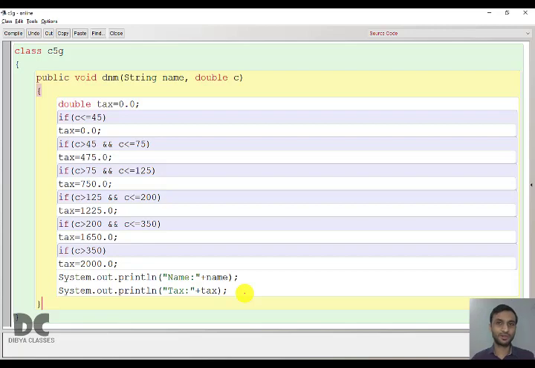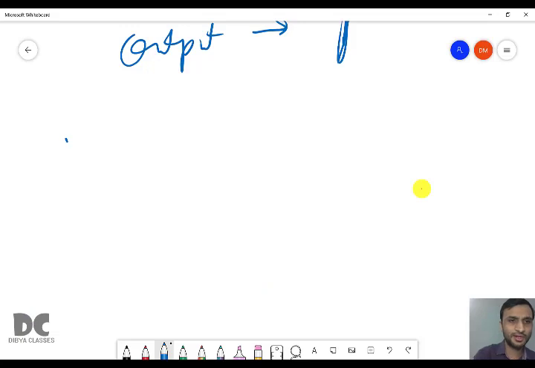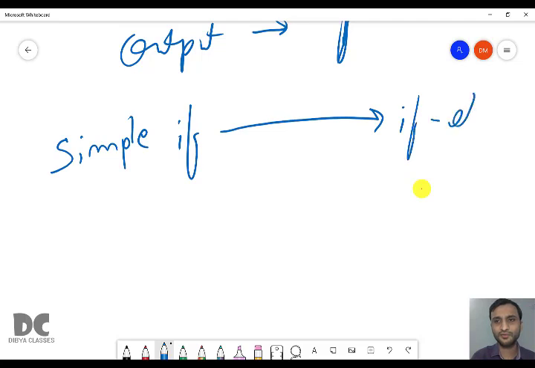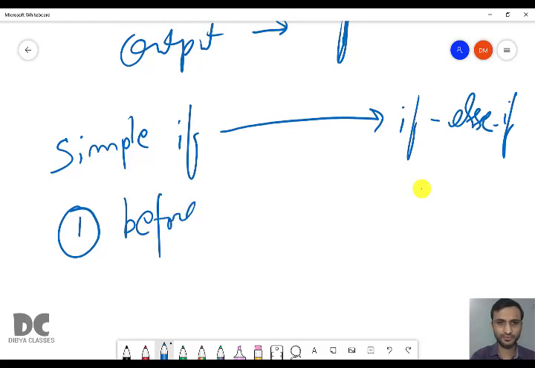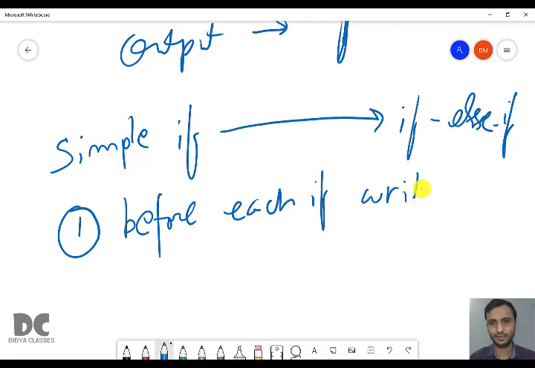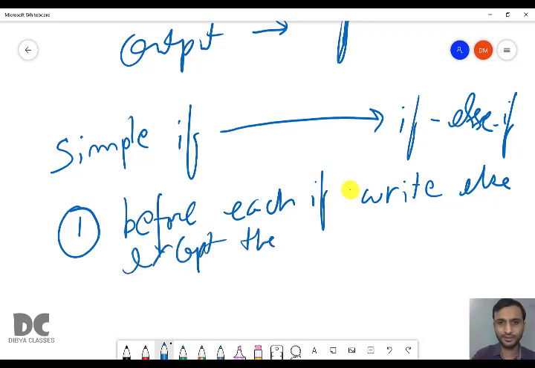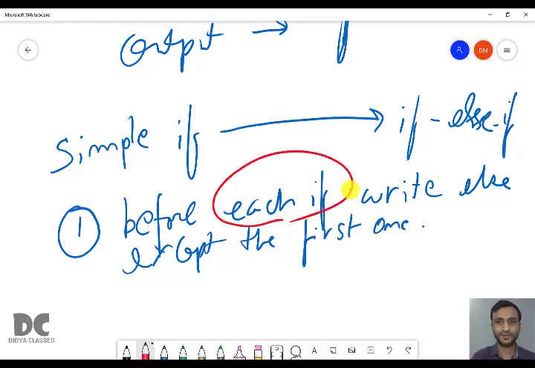Now we'll convert this program into if-else-if ladder. Very easy. So how to convert a program written in simple if to if-else-if ladder? First case, before each if, write else, except the first one. So before each if, you have to write else except the first one.